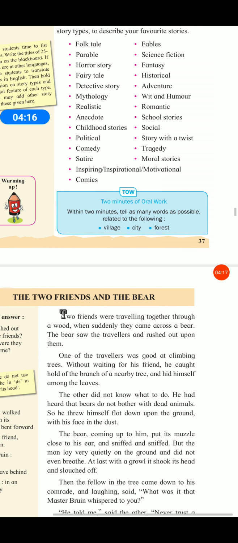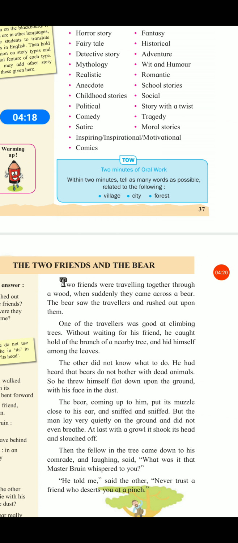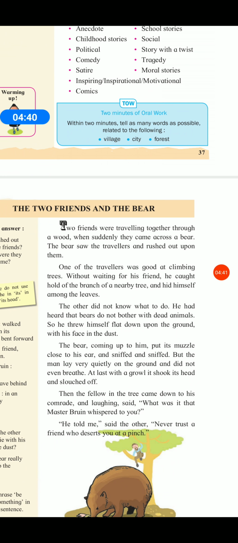Here is the activity: 2 minutes of oral work. Within 2 minutes, tell as many words as possible related to the following. Here, the students have to tell related words within 2 minutes: village, city, forest. Related to village, city, or forest, students have to tell as many words as possible.